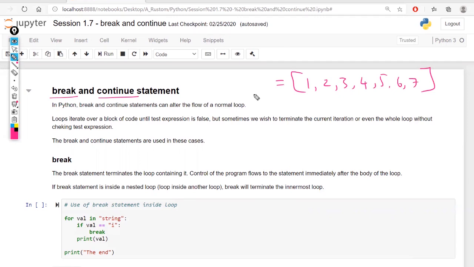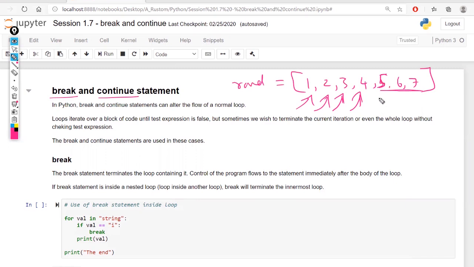Assume these are random numbers, and I want to read each and every data, but I don't want to read the numbers 5, 6, 7. Until that, I want to read every data.